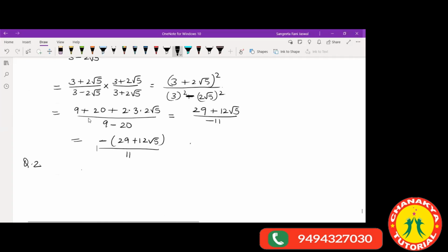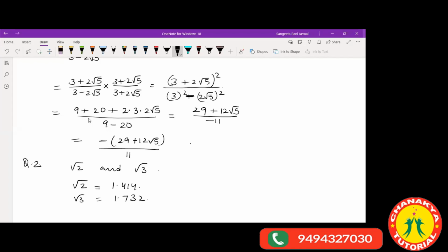Okay, so find two rational numbers between root 2 and root 3. So in this question, beta, there is nothing to do. You just have to keep in mind the value of root 2. We write it as 1.414, and root 3 we write as 1.732. These are very common values that we know, right? So what do you think would be the rational numbers between these two?